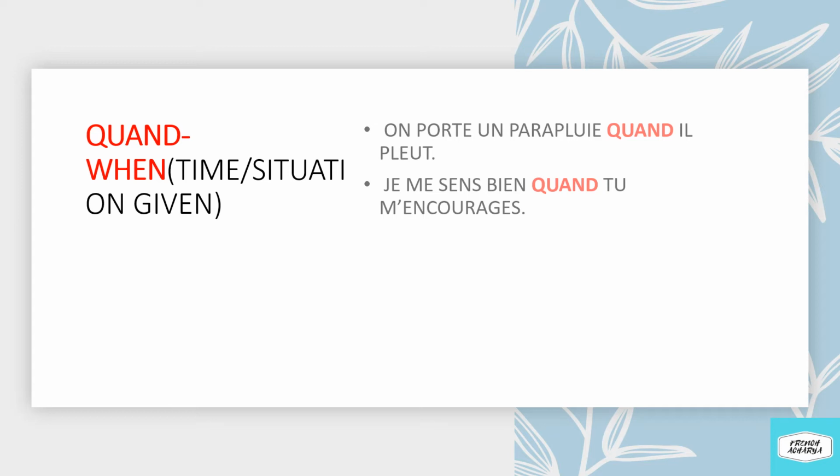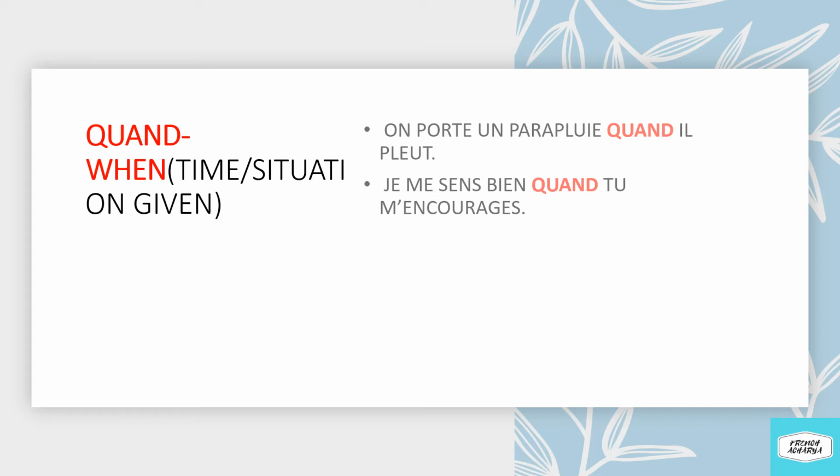We wear an umbrella. And the other sentence is il pleut. It rains. So we are connecting these two sentences to make one sentence by using the conjunction when, that is quand. I repeat, on porte un parapluie quand il pleut. We wear an umbrella when it rains.